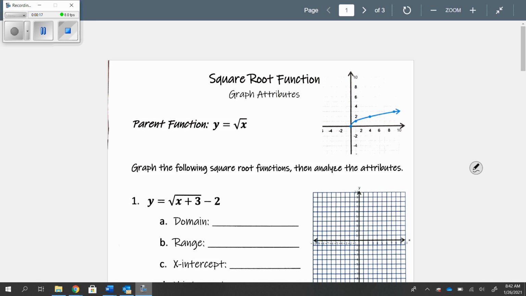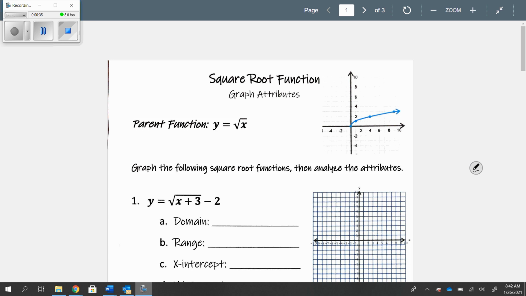So we're doing square root function. We're getting into something a little different. We're back on graphs, so hopefully you have access to a calculator. If not, use Desmos. I've been talking about that since September, but most of you should have access to a graphing calculator. So we're doing square root function graph attributes.